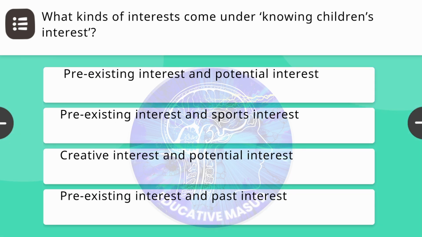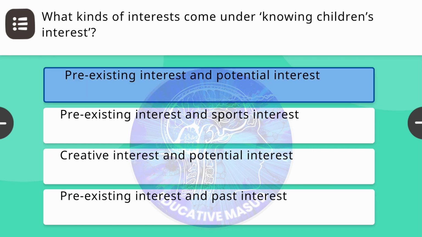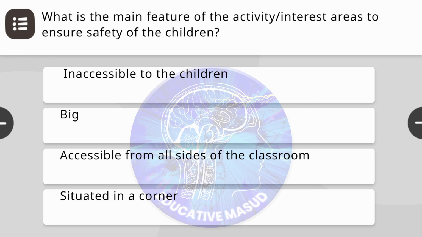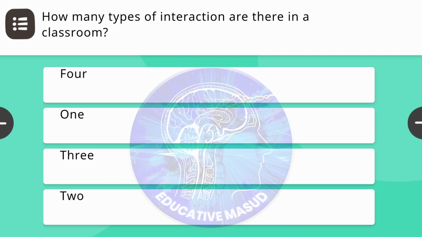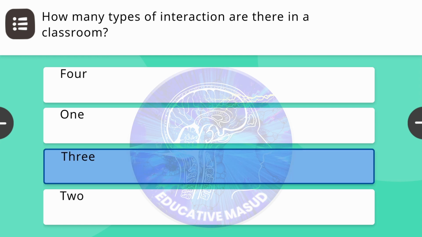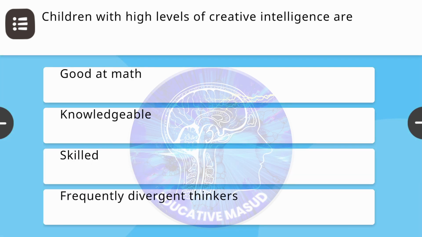Next question. What kind of interests come under knowing children's interest? Correct answer is pre-existing interest and potential interest. Next question. What is the main feature of the activity or interest areas to ensure safety of the children? Correct answer is accessible from all sides of the classroom. Next question. How many types of interaction are there in a classroom? Correct answer is 3.